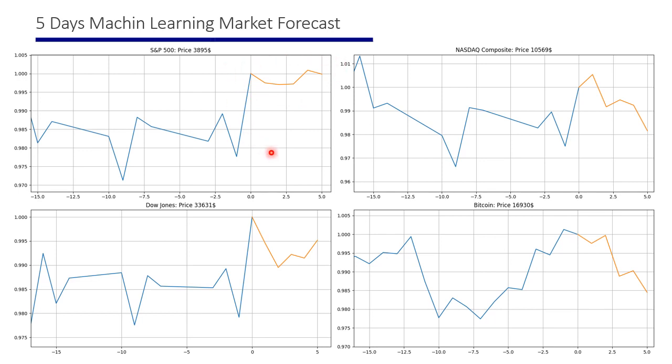As you can see from this machine learning forecasting, we expect a quiet week for all of these indexes. And for example, for S&P, we don't expect significant changes at the end of the week. And for Jones, we expect a small correction by the end of the week, and also for Nasdaq.